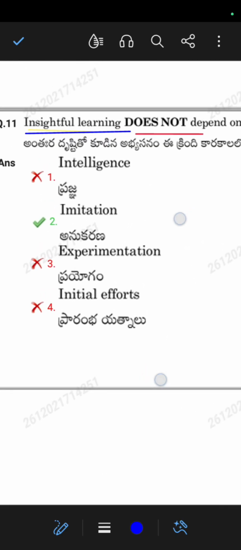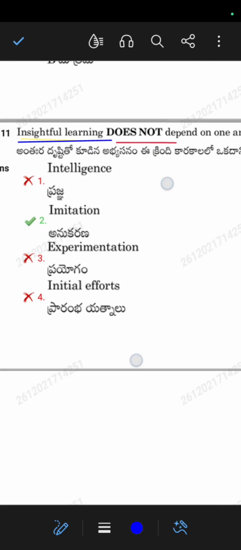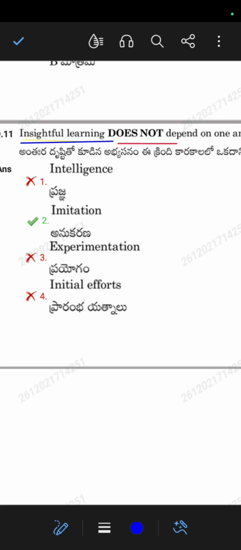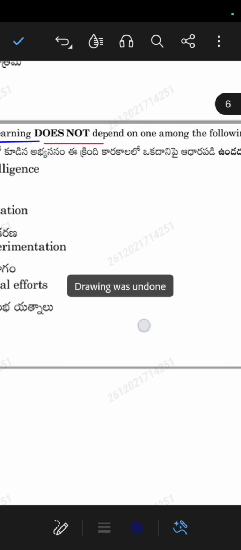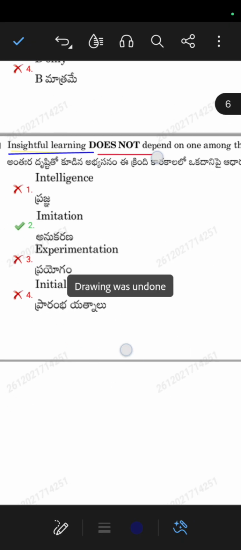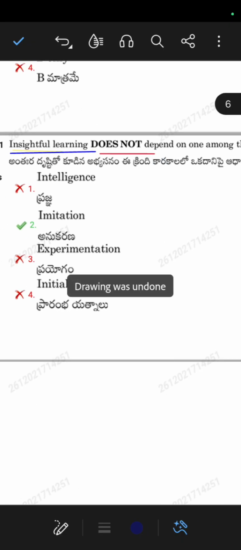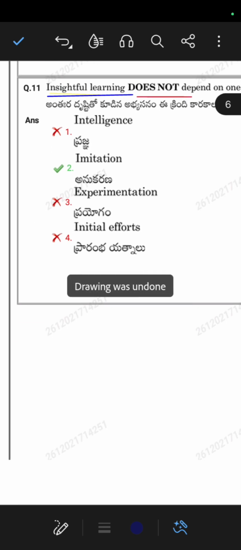Imitation, anukarana, you may know this as imitation. So insightful learning does not depend on imitation; the correct answer is imitation.